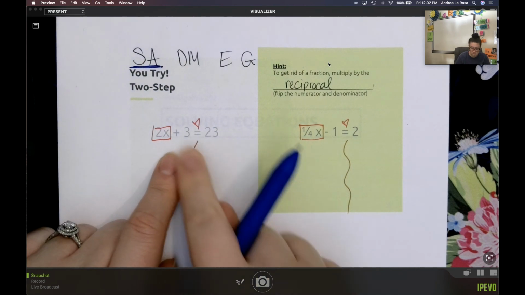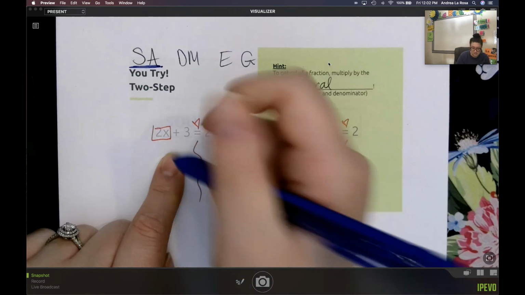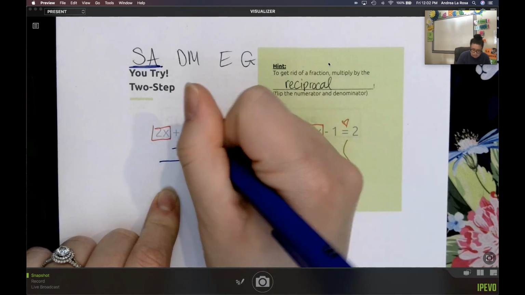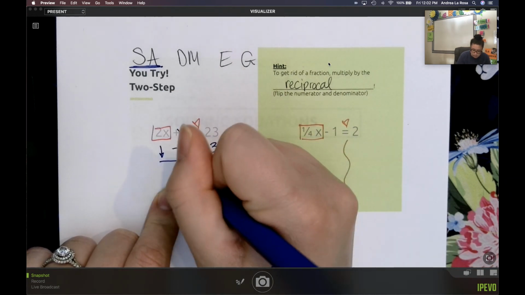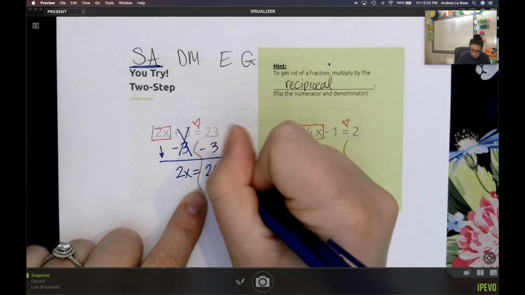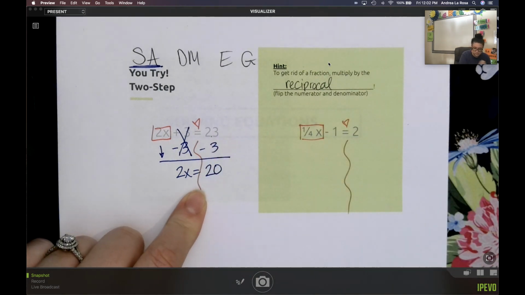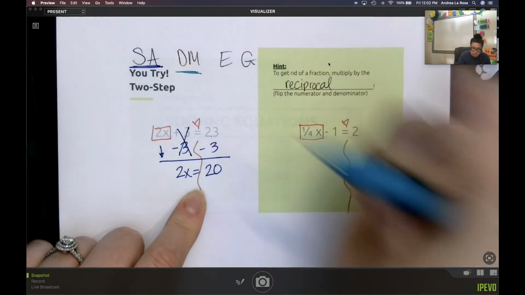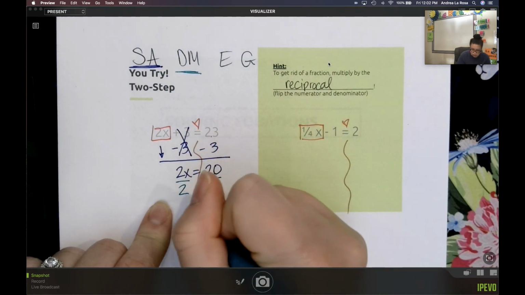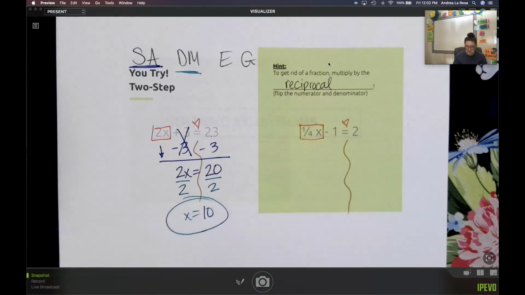On the left problem, the opposite of adding is subtracting. So I subtract 3 from both sides, bring down my 2x. 23 minus 3 is 20. Now I do my division and multiplication, divide both sides by 2, and I get that x equals 10.